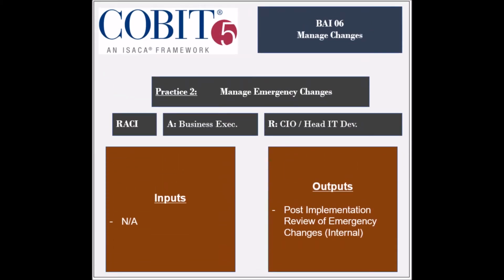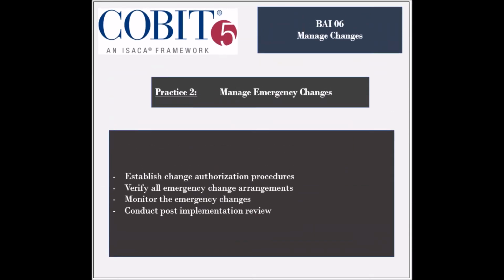The second practice is to manage emergency changes. The entities that are responsible are the Chief Information Officer, the head of IT development, and the head of IT operations. The entity that is held accountable is the business executives. The practice receives no inputs, but generates 1 output, which is the post-implementation review of emergency changes to be used internally.